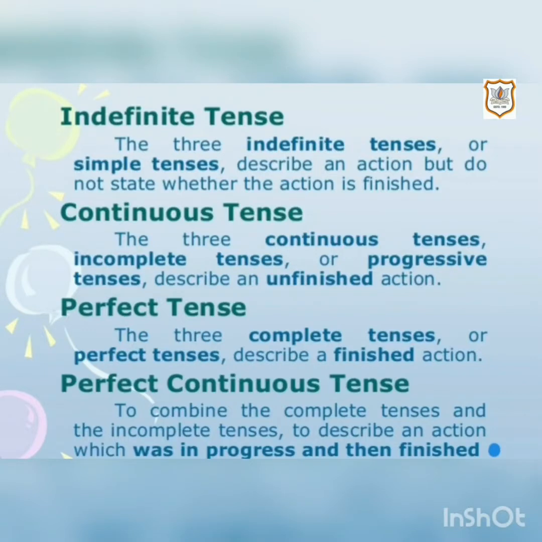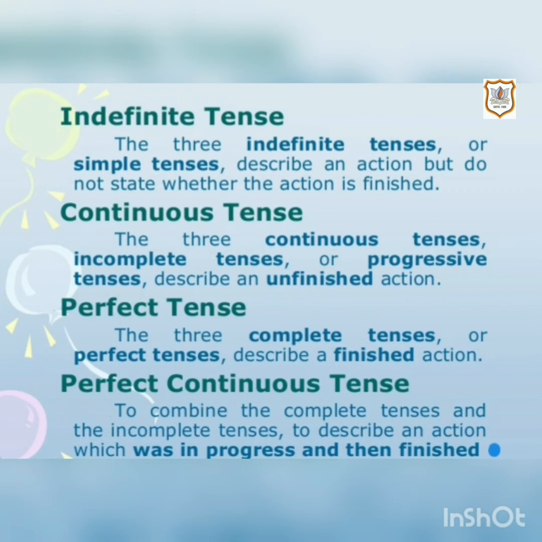Indefinite tense. The three indefinite tenses or simple tenses describe an action but do not state whether the action is finished. Continuous. The three continuous tenses, incomplete tenses or progressive tenses, describe an unfinished action. Perfect tense.